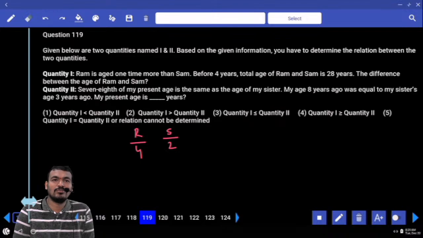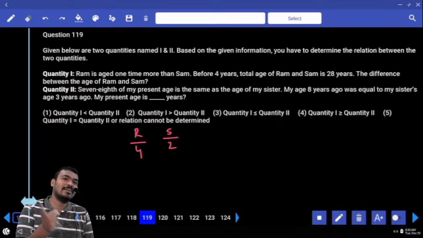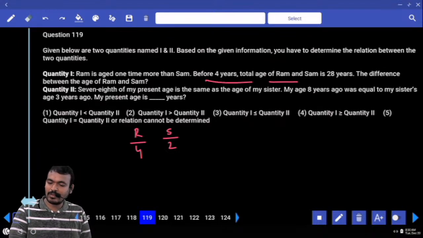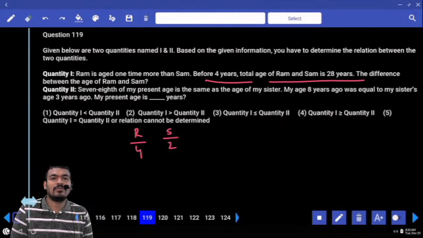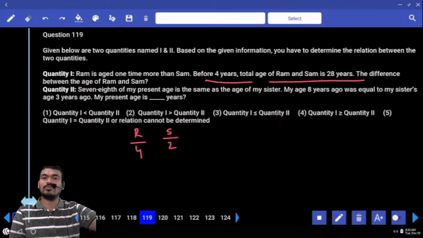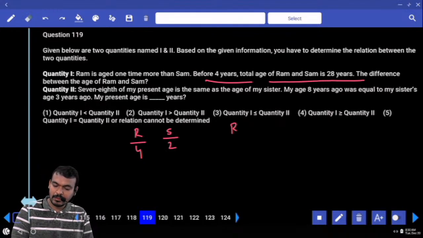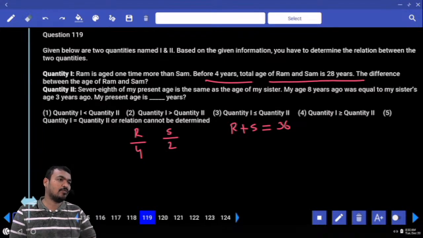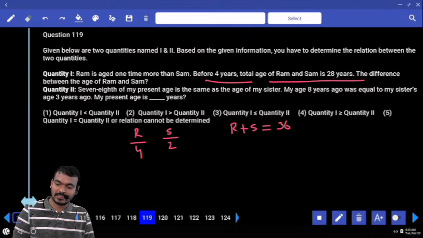Then the ratio 4 is to 2, or 2 is to 1. Don't say 1 time more means 1 more. 1 time more means 1 time of 2 or not. What is 1 time of 2? 2. 2 plus 2, 4 or not. Before 4 years, the total age of Ram and Sham is how many years? 28 years. 4 years back, sum 28 means present sum 36 or not. Each one 4 years. How many persons? 2 persons. 2 for the 8. 28 plus 8, 36.